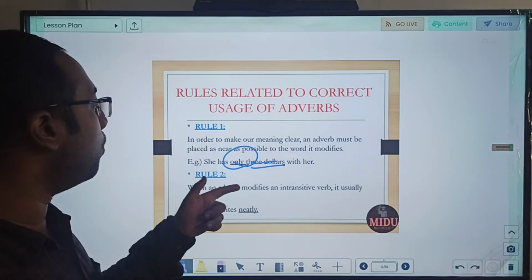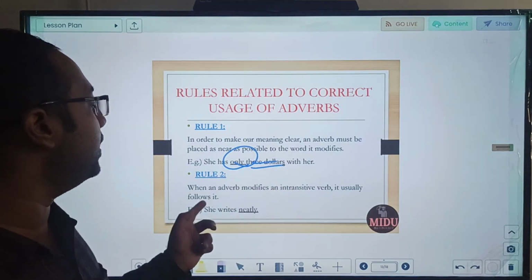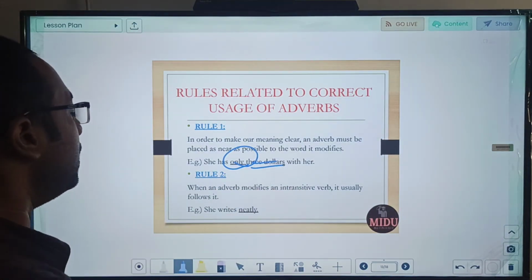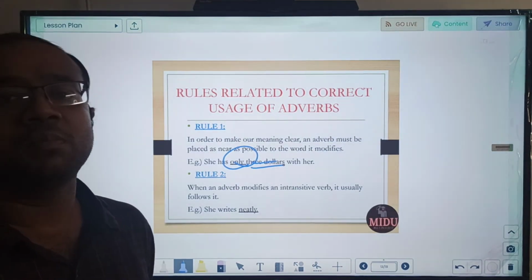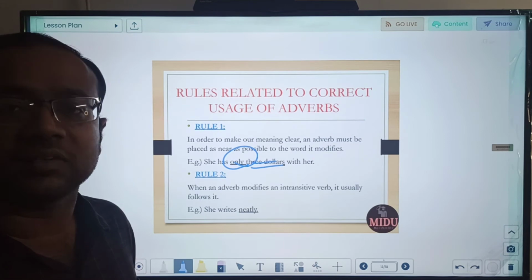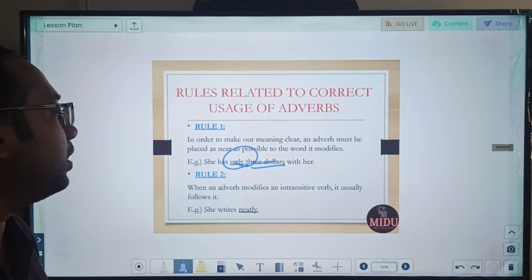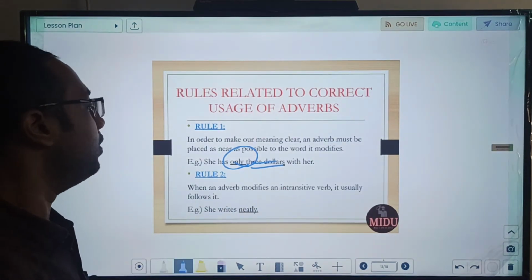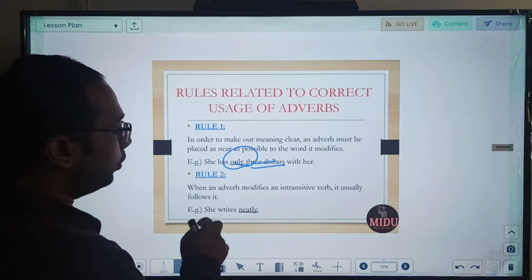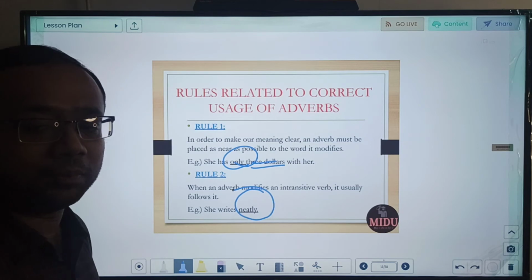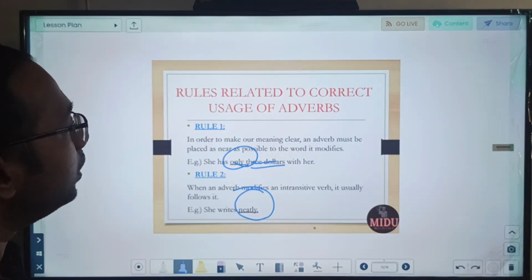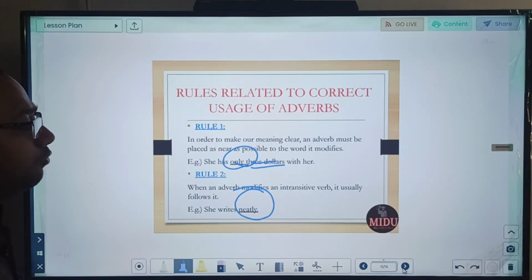When an adverb modifies an intransitive verb, it usually follows it. So in this, rides is an intransitive verb. Transitive and intransitive verbs we will be discussing separately in our verb class. For the time being, remember, whenever the verb is intransitive, the adverb will follow it. So we will not write "she neatly writes", it will be "she writes neatly". That is our rule number 2.